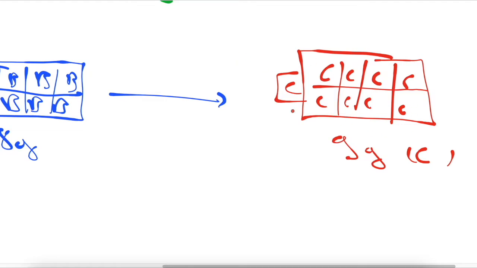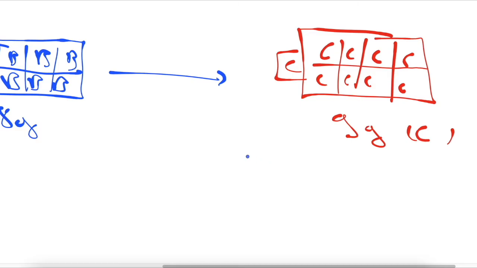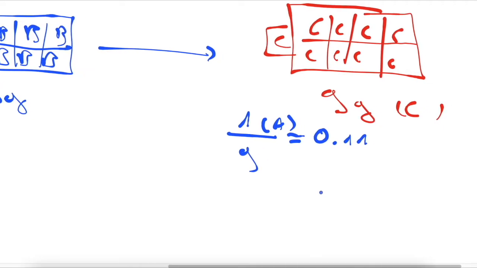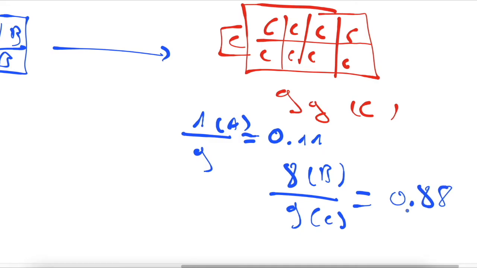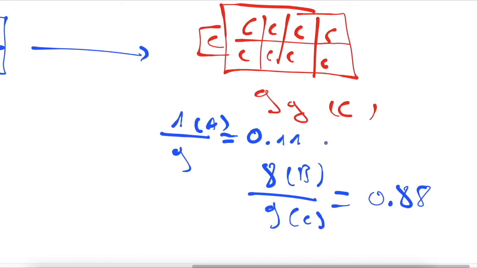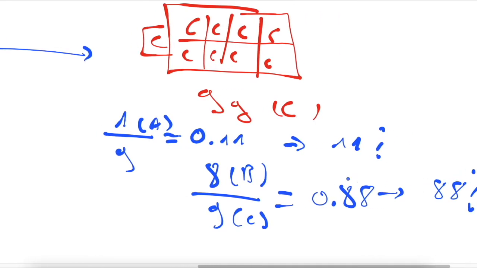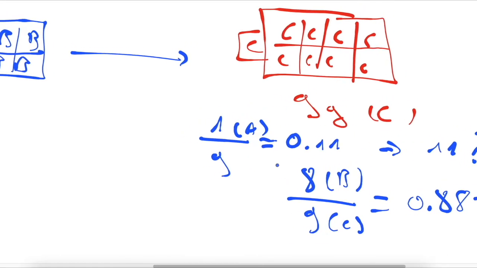So in this chemical compound, the fraction of A will always be 1/9, which gives about 0.11, while the fraction of B will always be 8 of B over 9 of C, which gives about 0.88, or in percentage 11% and 88%. So we'll always have the same fraction.